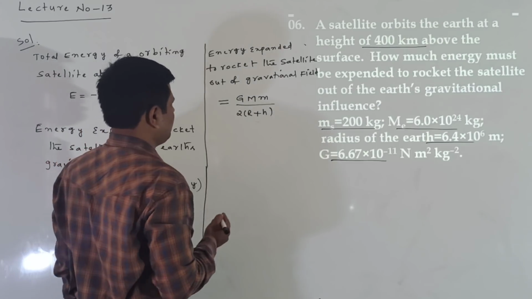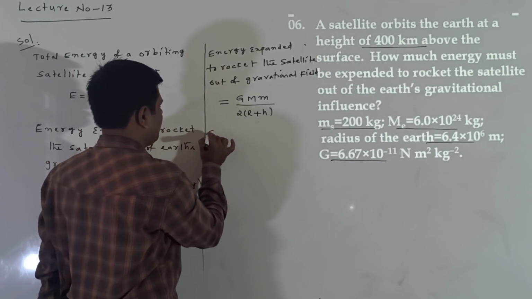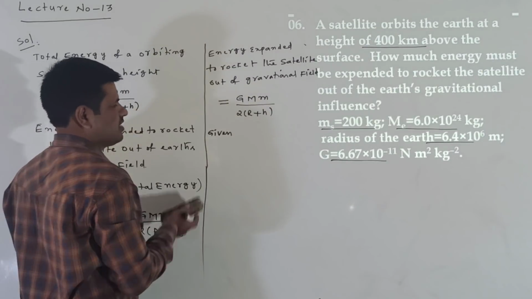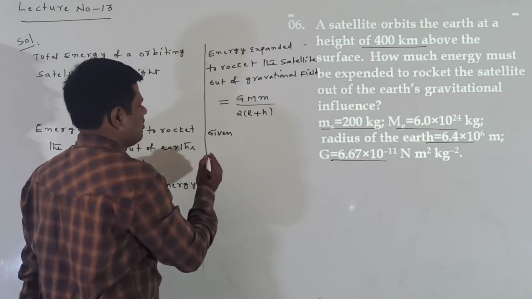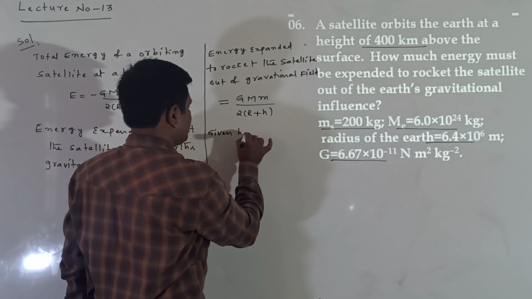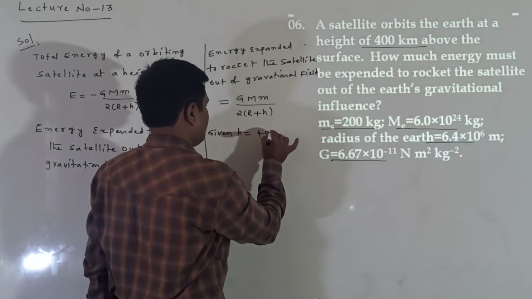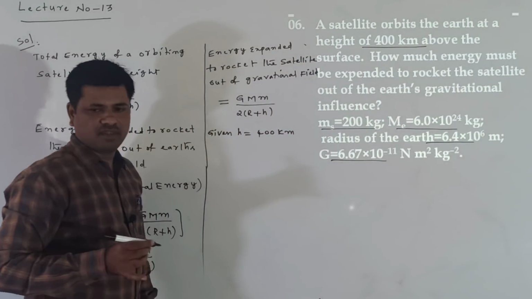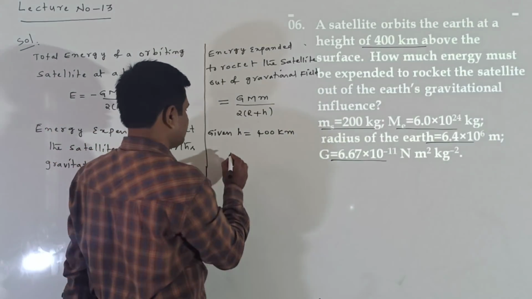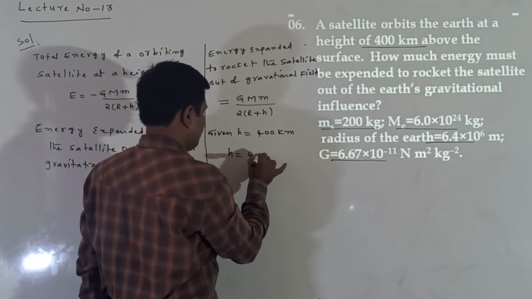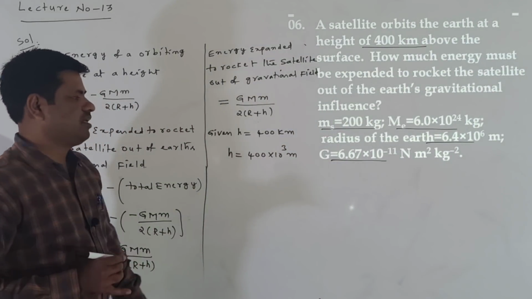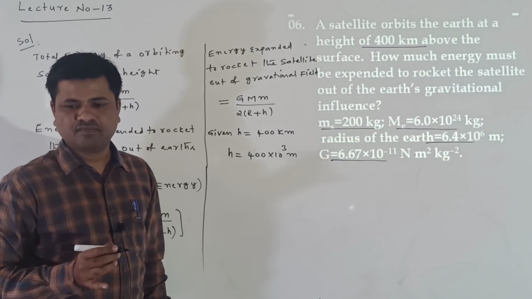First of all, the height is given. Now I am writing the given values; first the given values, next we can make the calculation. h is given, that is 400 kilometers. I change 400 kilometers as h equals 400 into 10 power 3 meters, since 1 kilometer is equal to 1000 meters.